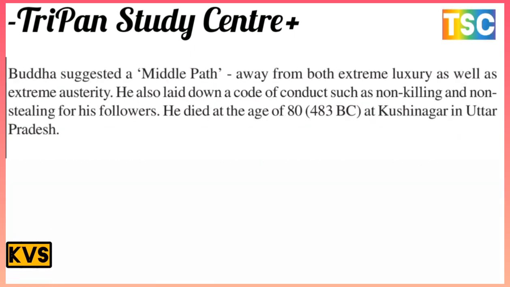The Buddha suggested a middle path, away from both extreme luxury as well as extreme asceticism. He also laid down a code of conduct, such as non-killing and non-stealing, for the followers. He died at the age of 80 years, in 483 BC at Kushinagar in Uttar Pradesh. That is the most important period.